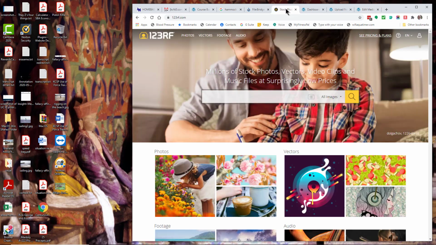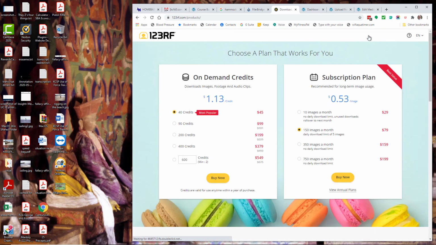Another alternative is stock photography websites. My favorite is 123RF, RF for royalty free, but if you search for stock photography, you'll find that there are tons of them. This is pretty reasonably priced. An image is approximately $1 an image for a small size that you could use on a website.